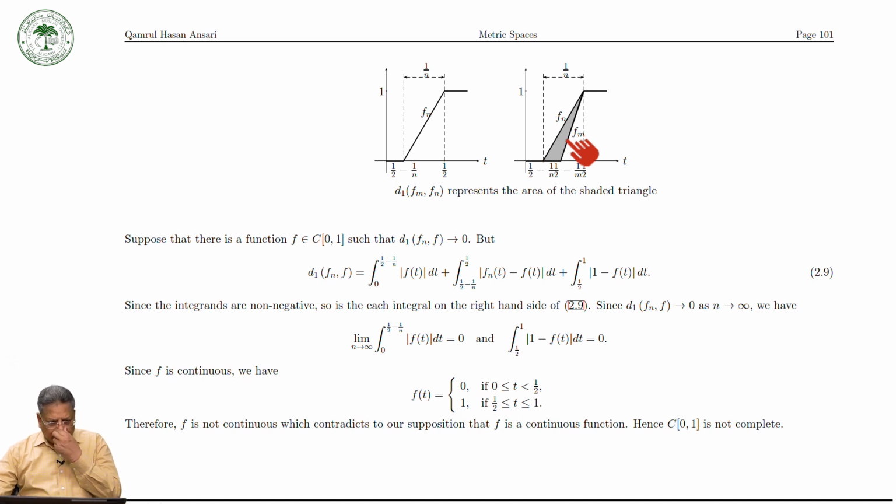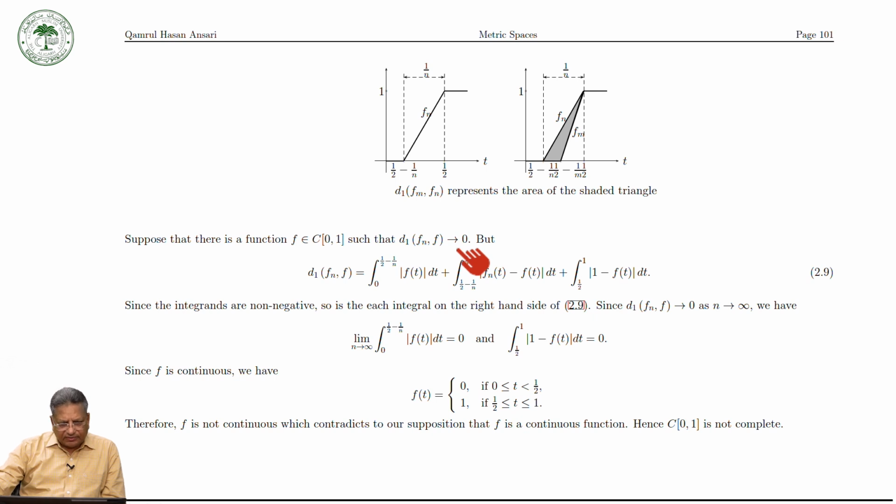Okay. Now we have proved that fn is a Cauchy sequence. We have to prove that it is not convergent in C[0,1]. For that, suppose that there is a function f in C[0,1] such that fn converges to f, that is, d1(fn, f) converges to 0.